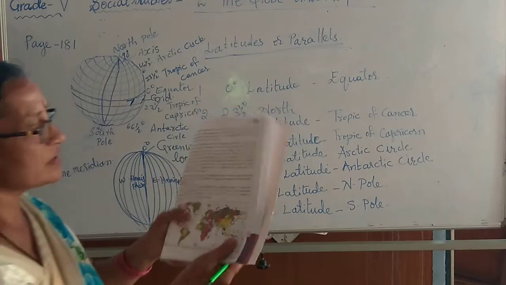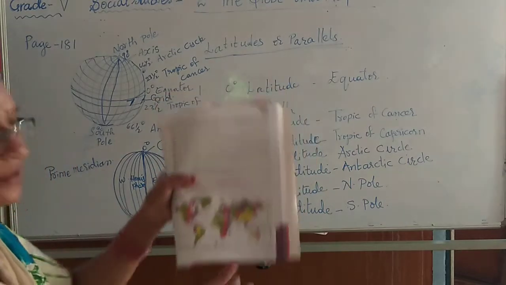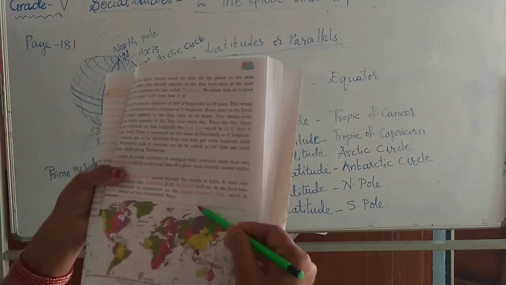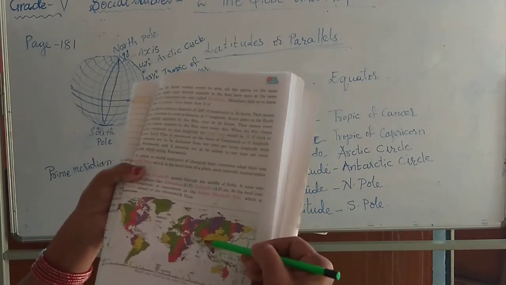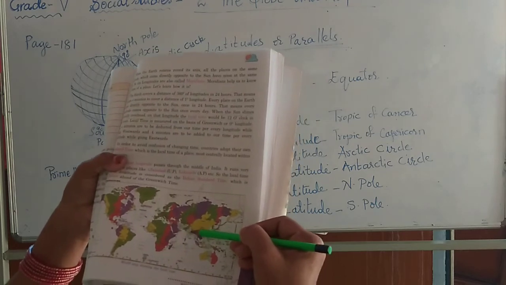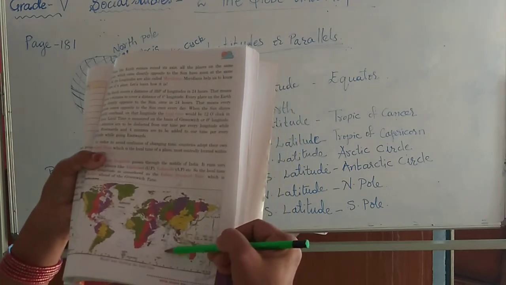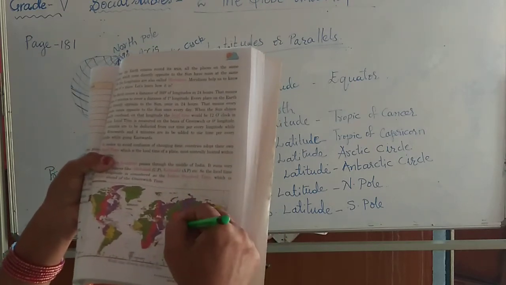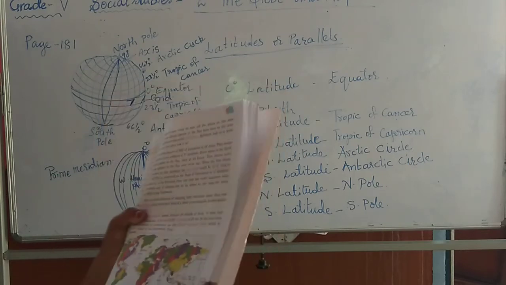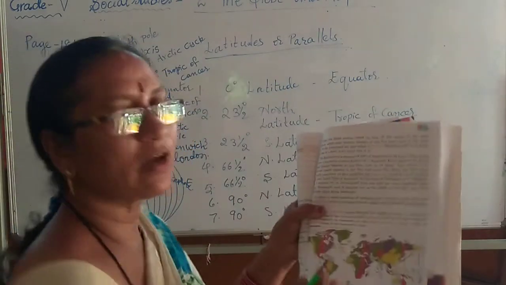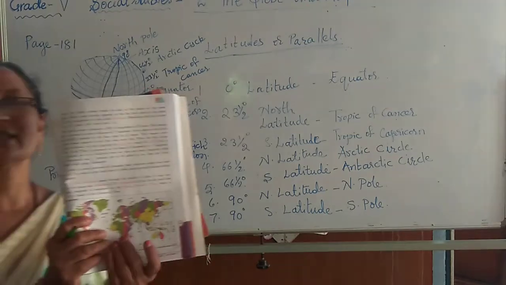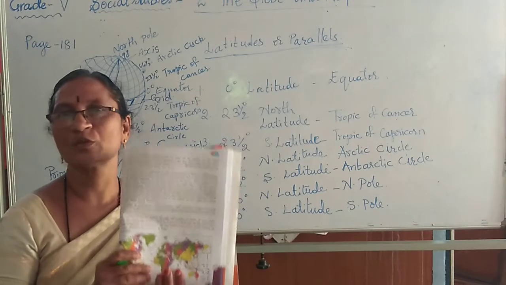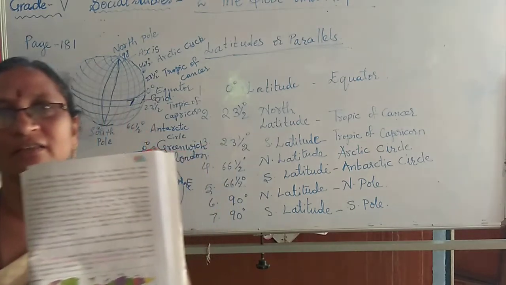Here you can see it. This is a world map. The 82.5 degree line passes exactly through the center of our country. It is called Indian Standard Time. The 82.5 degree longitude, passing through the middle of India, is India's standard time.